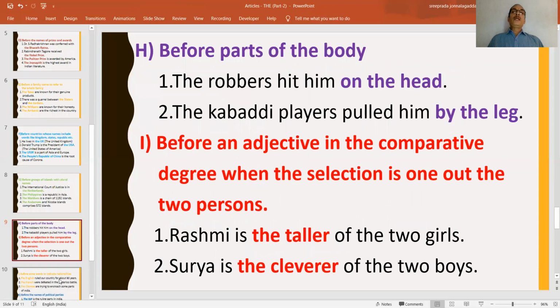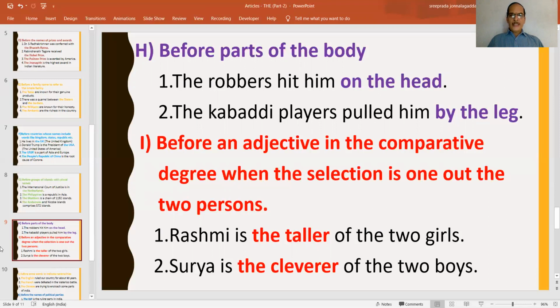Before parts of the body, this is also very, very important. The robbers hit him on the head, not on head. On the head means on his head. In place of that possessive pronoun, on his, we are using the. So the robbers hit him on the head. That means on his head. The kabaddi players pulled him by the leg, not by leg.